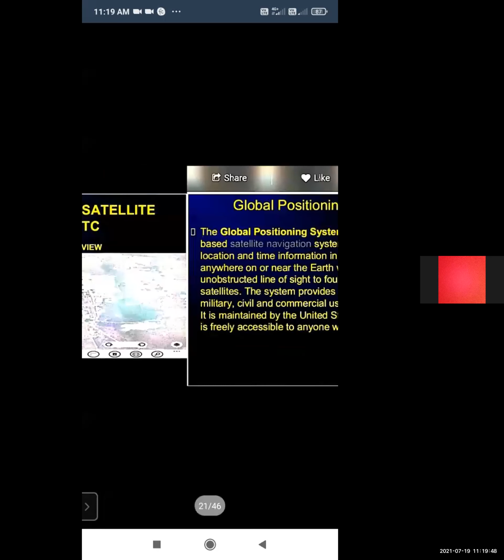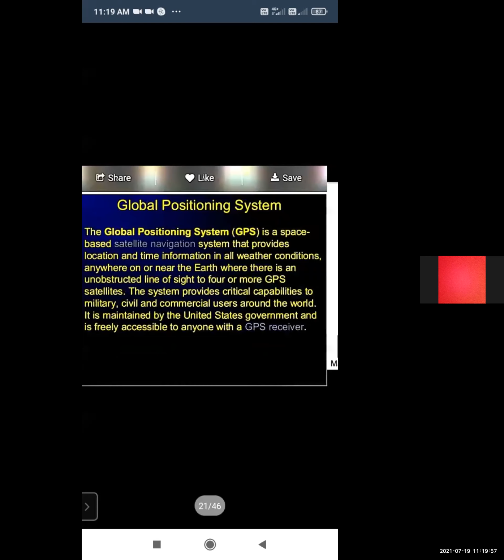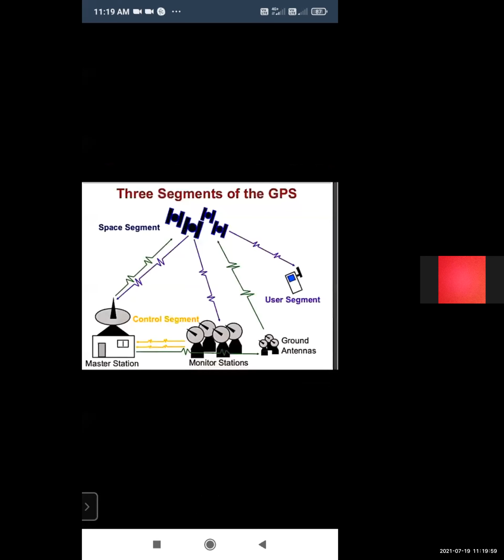So these are the three segments of GPS: first is the space segment, the control segment, and the user segment. Okay, three segments of GPS: control segment, space segment, and user segment. So the control segment is the master station, monitor station, and ground station.